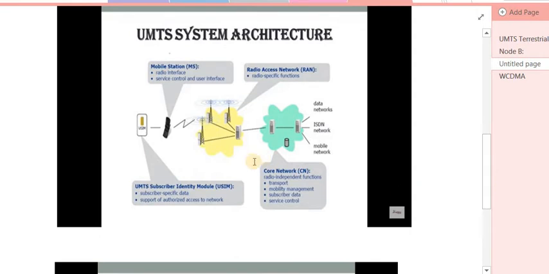So this is again the UMTS system architecture elaboration in terms of a diagram. This is called the mobile station, and this is the UMTS subscriber identity module, USIM. So these two entities come under the UMTS equipment. This is our radio access network, RAN, and this is not the correspondent network, this is the core network, CN.